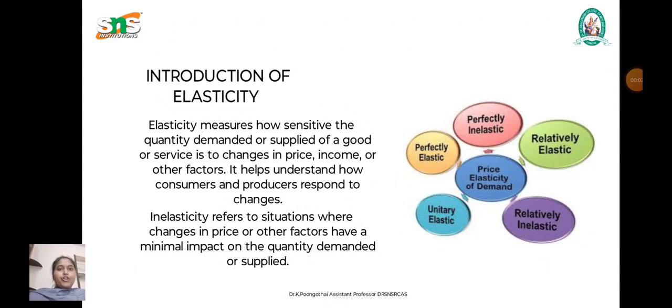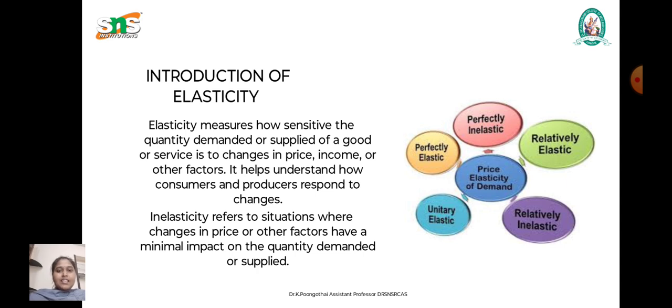Hi, hello. Now we are going to discuss the types of elasticity. Now we are going to see the introduction of elasticity. Elasticity means how sensitive the quantity demanded or supplied of a good or service is to changes in price, income or other factors. It helps to understand how consumers and producers respond to changes. That is known as elasticity.